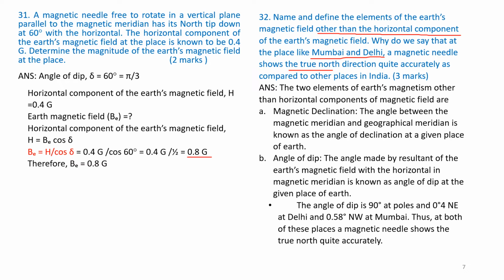It is because the angle of dip is 90 degrees at poles, 0 degrees at the equator, and 0.4 degrees at Delhi and 0.58 at Mumbai. At Mumbai and Delhi, the dip is nearly zero. Thus, at both these places, the magnetic needle shows the true north. It is simple. At Bombay and Delhi, it is true north.